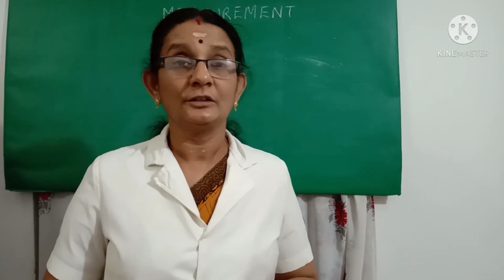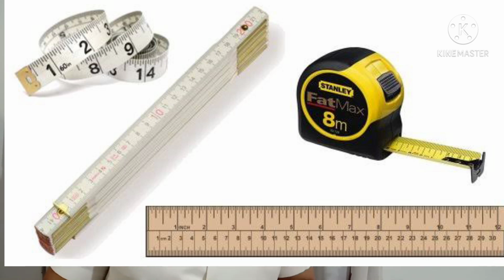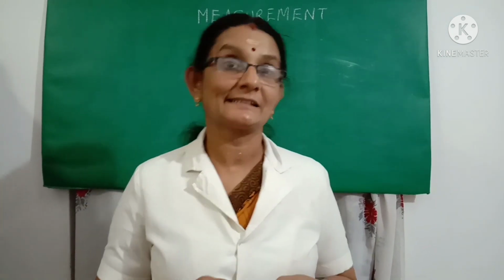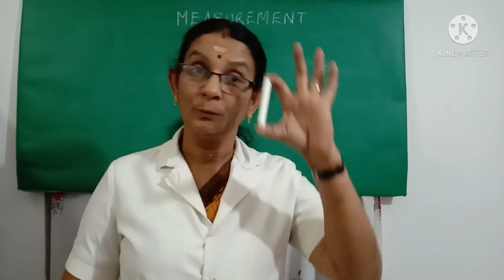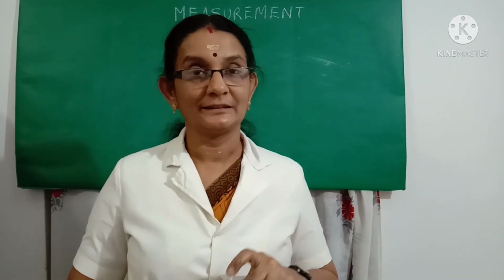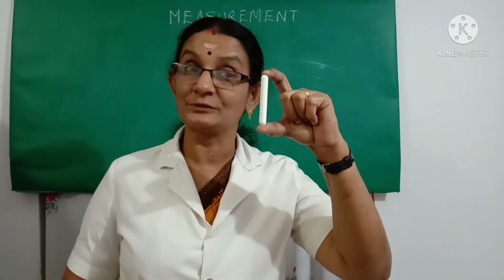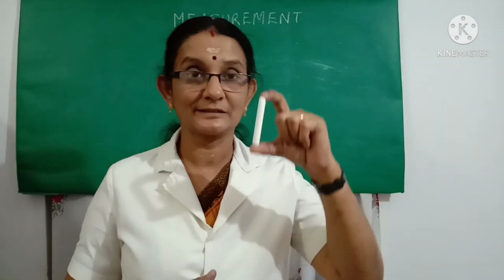Okay? Do you know what are the things we use for measuring length? Yes. We usually use a ruler, a measuring rod, a measuring tape for measuring the lengths of objects. Standard units of length are centimeter, meter and kilometer. When I measure this chalk piece, the unit I use is centimeter, which is a small unit.